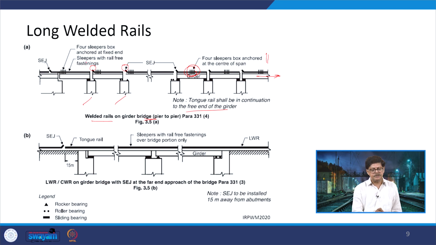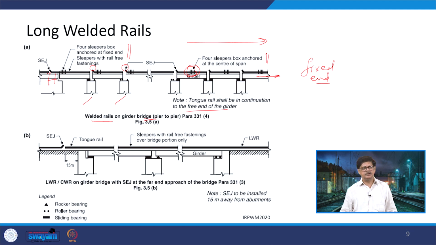Here also what you can see is there is a 4 sleepers box anchored at the fixed end. This is the fixed end, and the bridge is moving in this direction. Again there will be a fixed end on this side. At the fixed end, just beyond it at a certain distance we have the SEJ which we discussed, can be 30 meters or more, and here the 4 box anchored sleepers are being provided at this particular location.